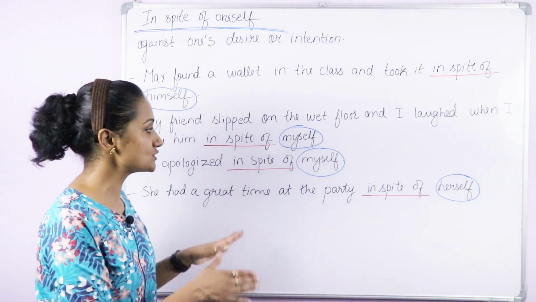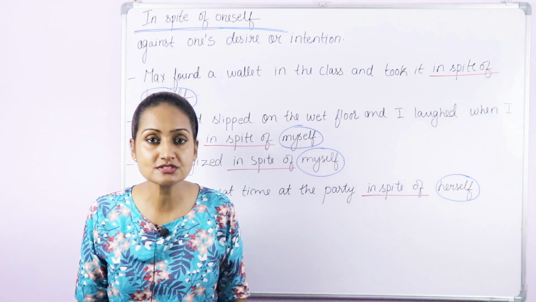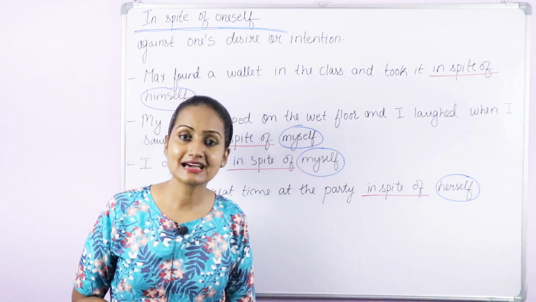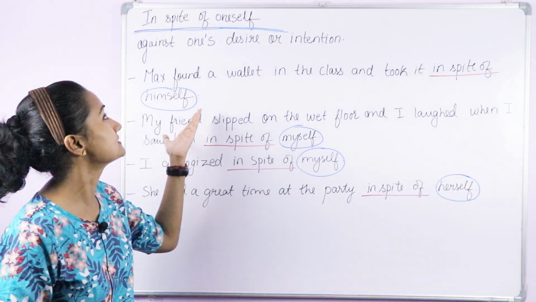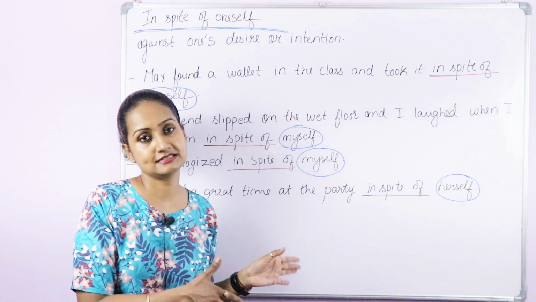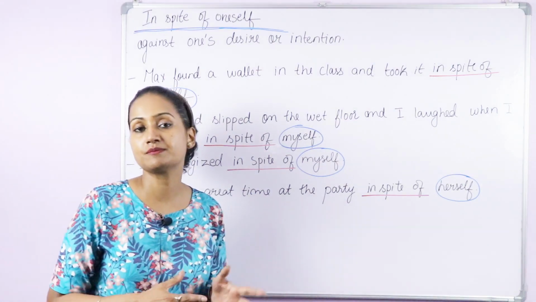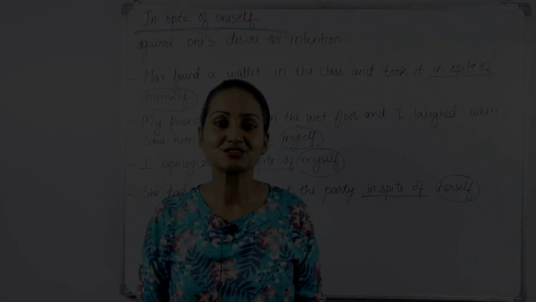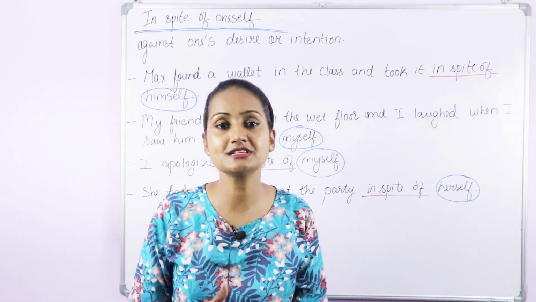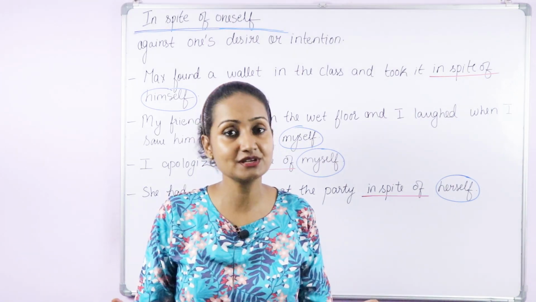So this way, when you don't want to do something or you don't intend to do something, we use this phrase: in spite of oneself. And here, in spite of can't be replaced by despite. So that's all for today. I hope you have got a good grasp of how these prepositions can be used.